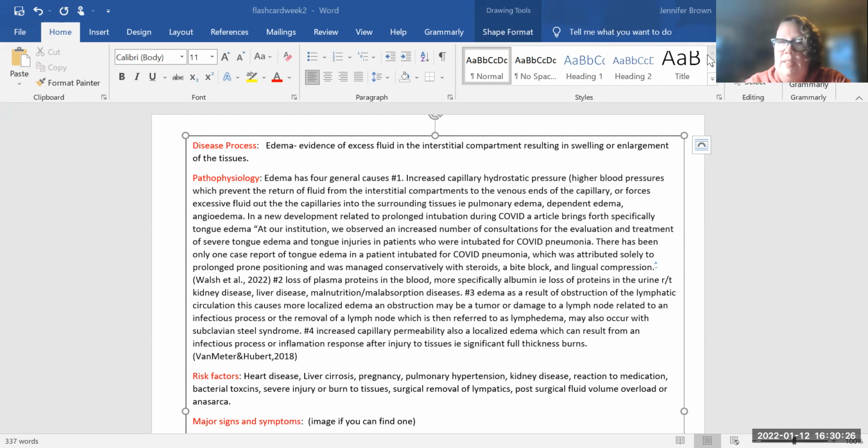The third cause of edema is the result of an obstruction of the lymphatic circulation that causes more localized edema. That obstruction may be a tumor or damage to the lymph node related to an infectious process or surgical removal. Sometimes we see this as lymphedema with patients who may have had breast cancer and had their lymph nodes removed.